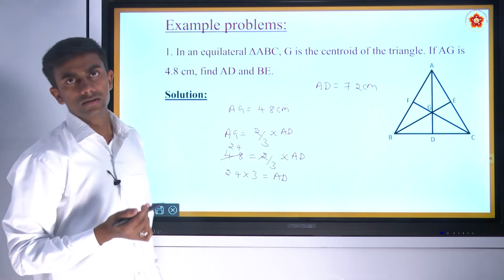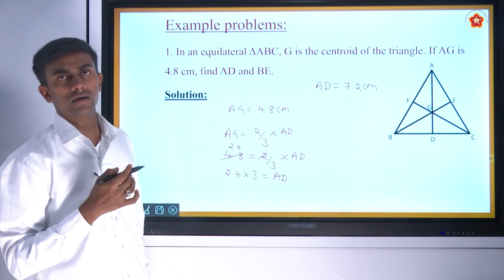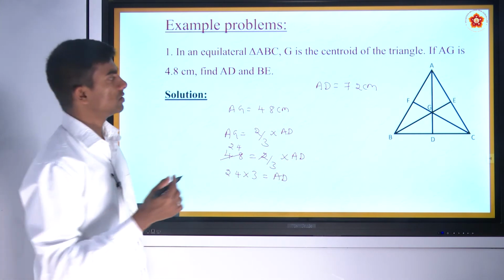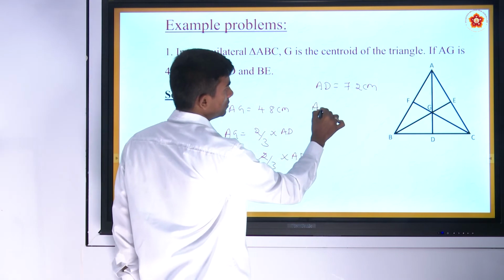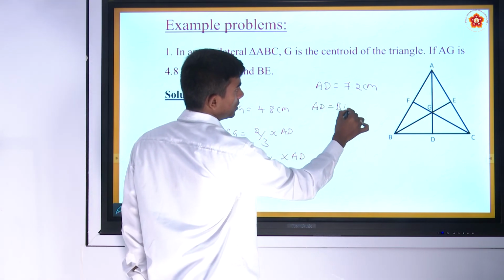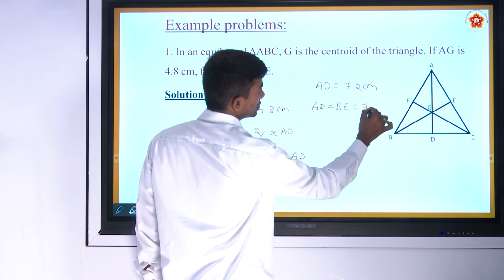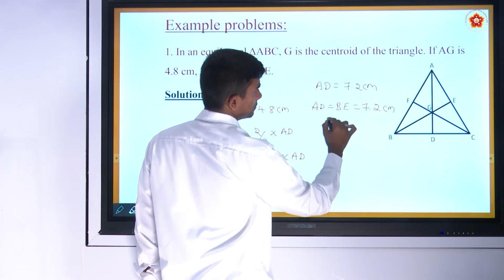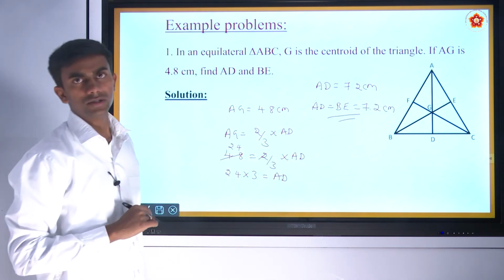We have already said that in an equilateral triangle, the altitudes and the medians are equal. Hence, AD is equal to BE, that is equal to 7.2 centimeter. Hence the problem is solved.